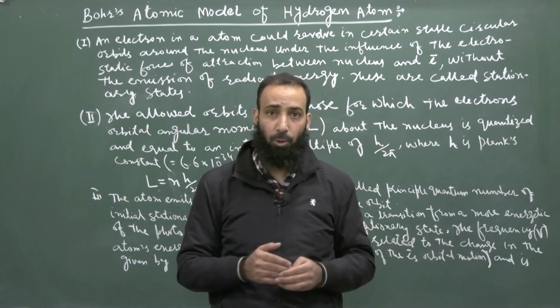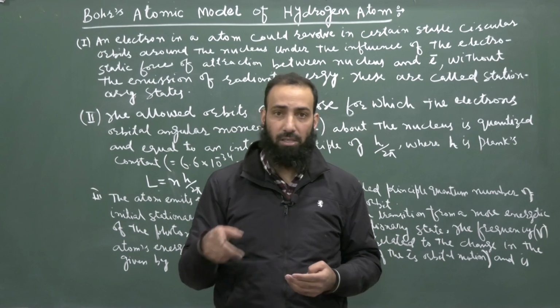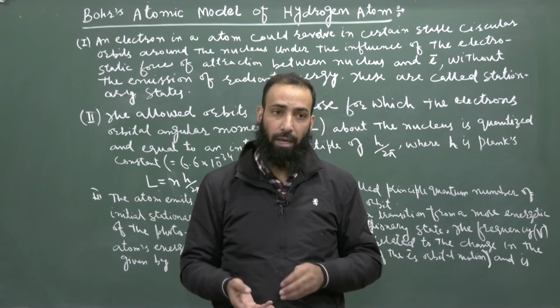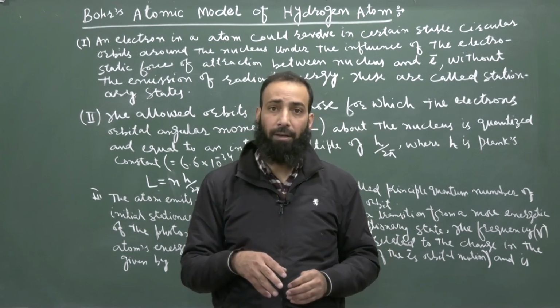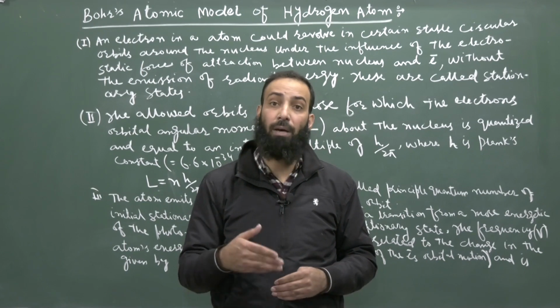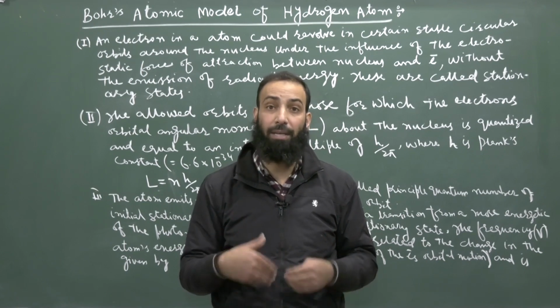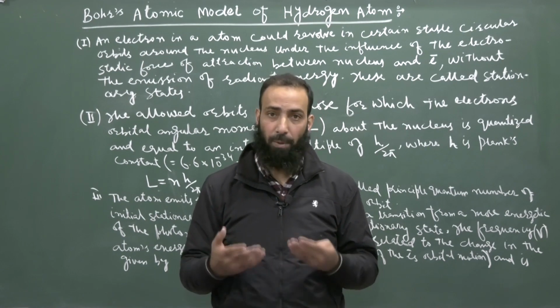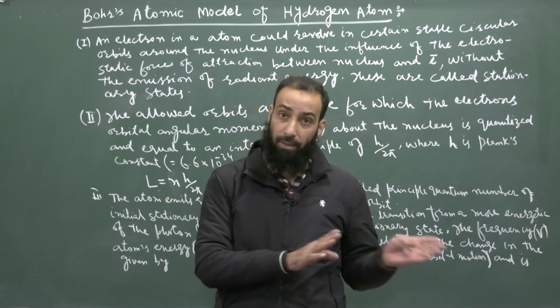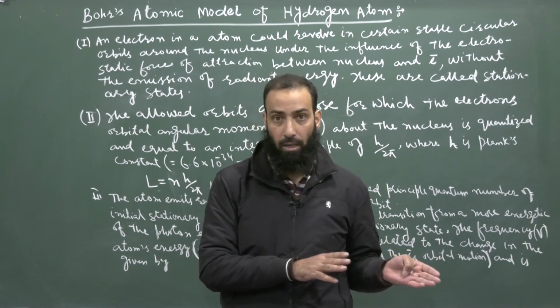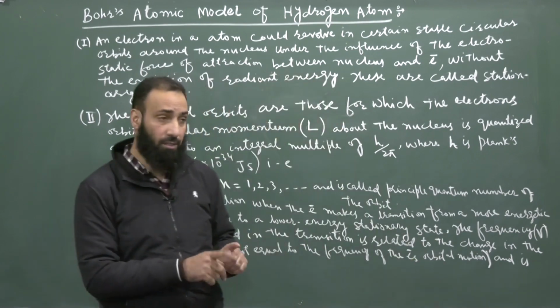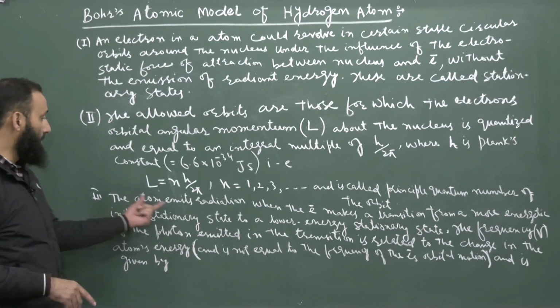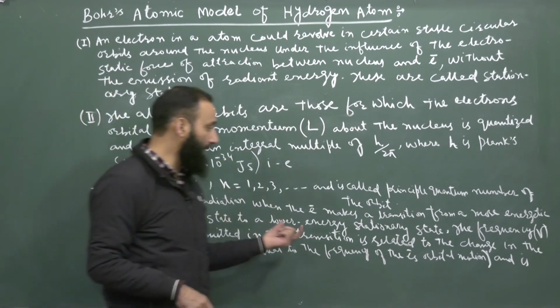As per the Rutherford model, when the electrons are revolving around the nucleus, we came to know that the atomic spectra must be continuous. But experimentally, it was observed that the spectra are line spectra. That was the limitation of the Rutherford model. Now, as per Bohr, he says that the atom emits radiation when an electron makes a transition.